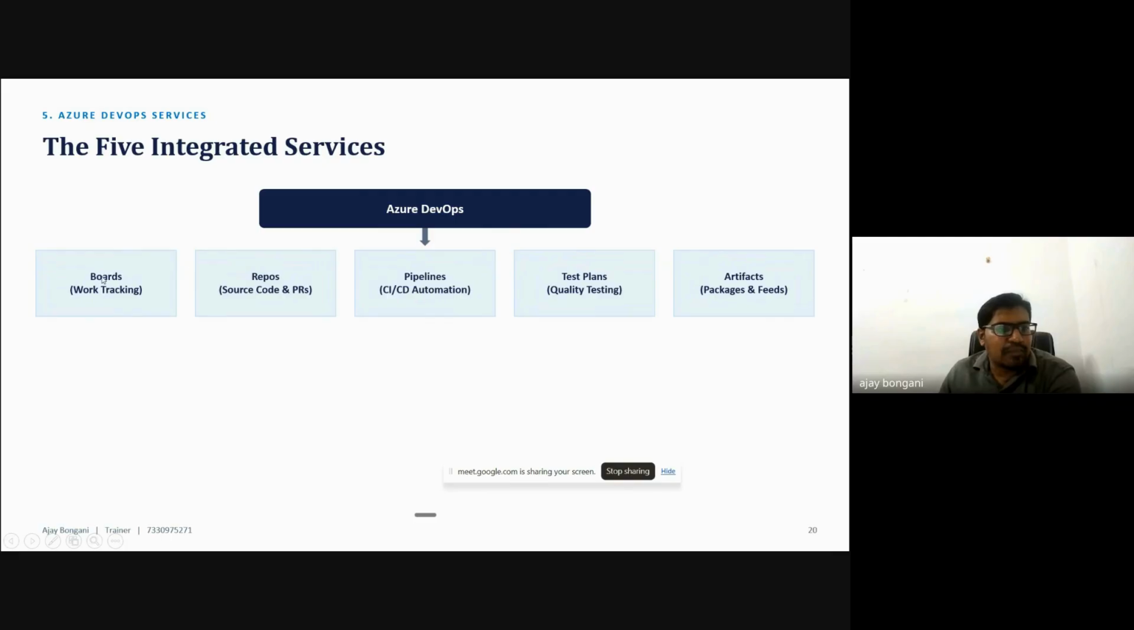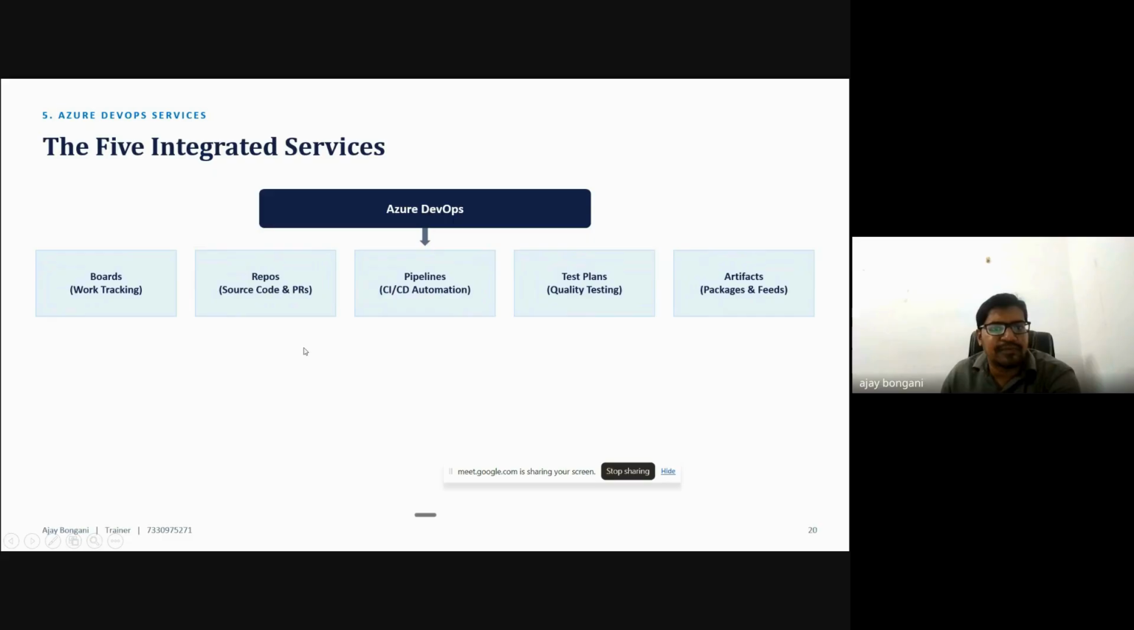So first is the boards. What exactly boards will do is the work tracking. And repos, it is the source code and the PRs. And pipelines, we are using for CI/CD automation. The test plans will do the quality testing, and artifacts will do packages and feeds. So this is the entire Azure DevOps integration part.